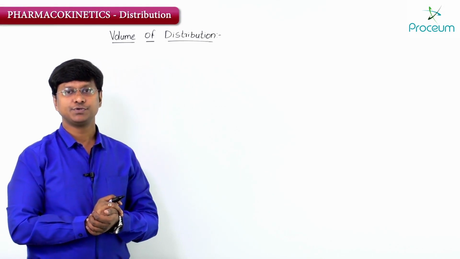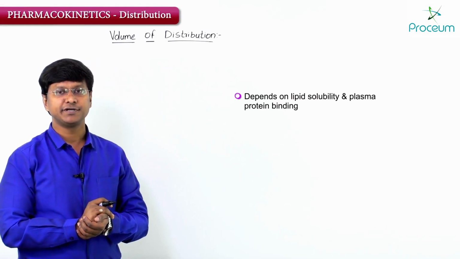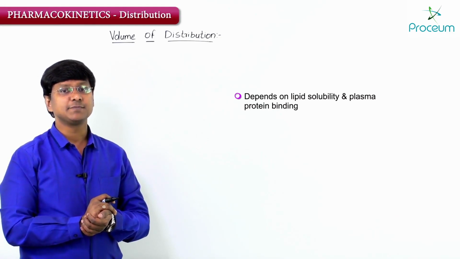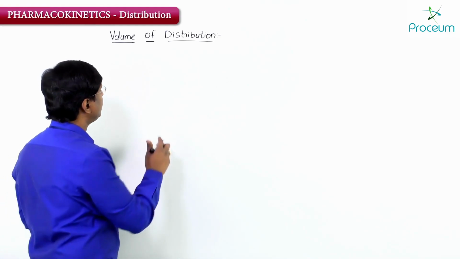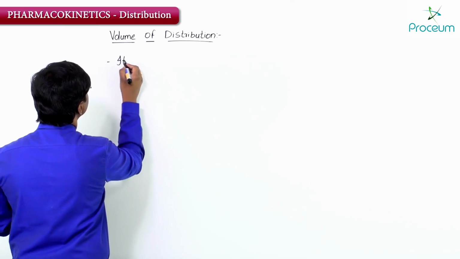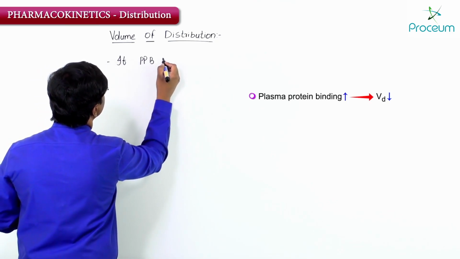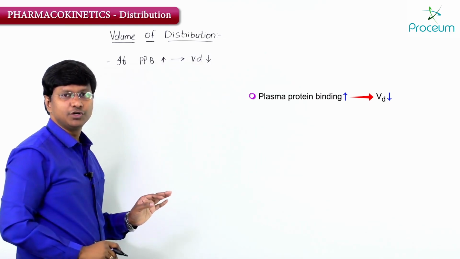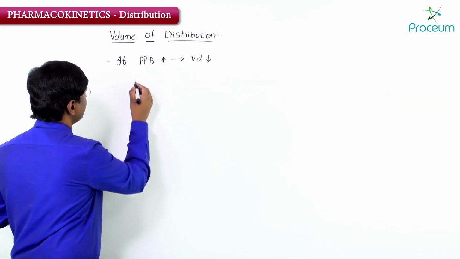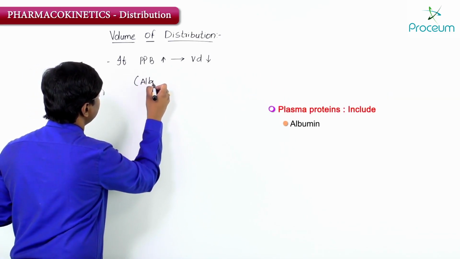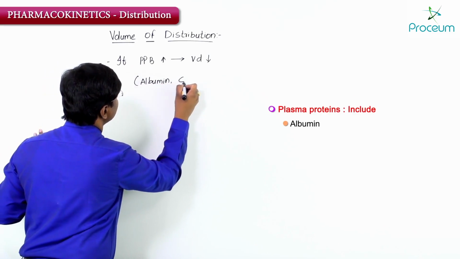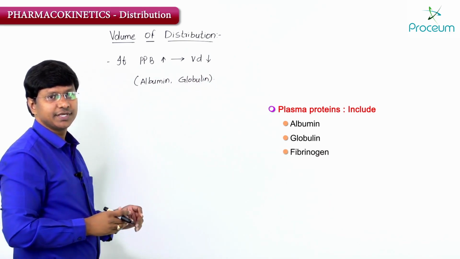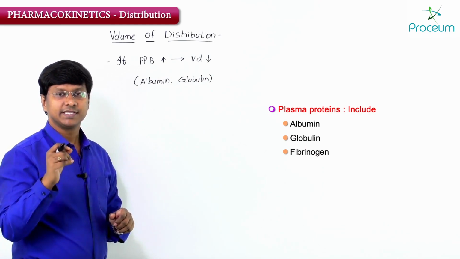So in this volume of distribution, remember the volume of distribution depends upon the lipid solubility, and it also depends upon the plasma protein binding capacity of the drug. What we were discussing is, if the plasma protein binding capacity of the drug is high, then the volume of distribution is less. Now what are your plasma proteins? They include albumin, globulin, and to a certain extent even fibrinogen.